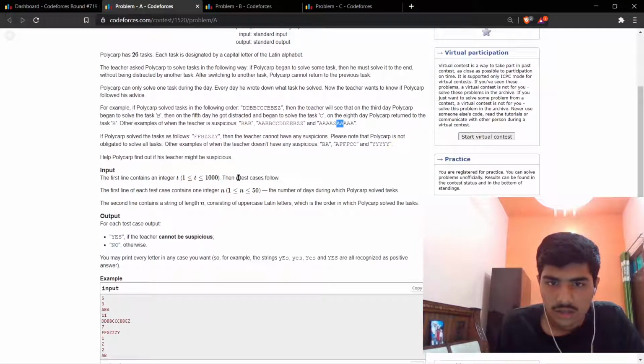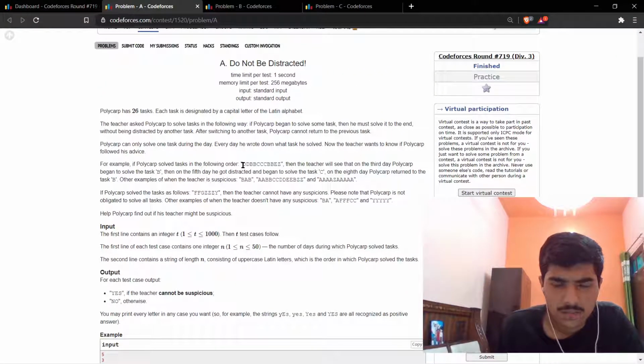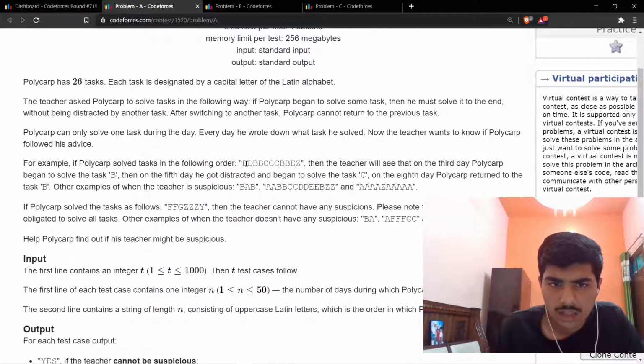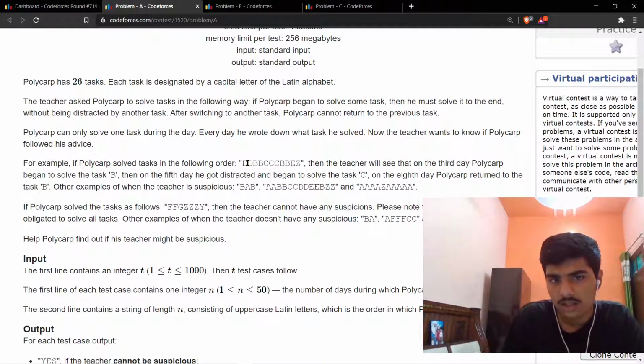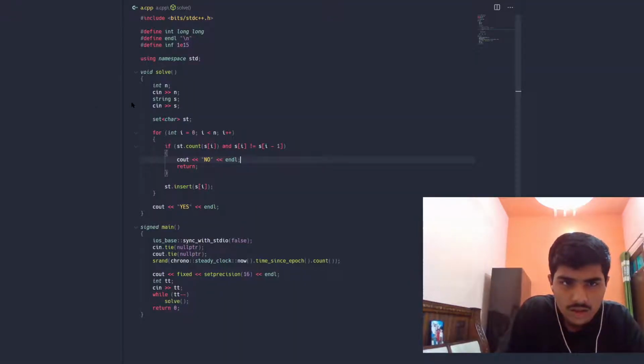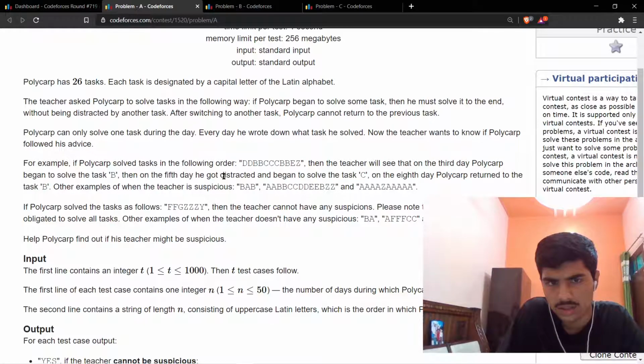Suppose we start with D. The set is initially empty, and we just started with D. We check: is D present in the set? No, D is not present in the set.